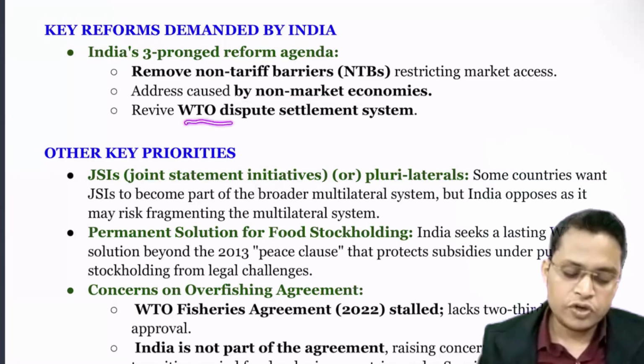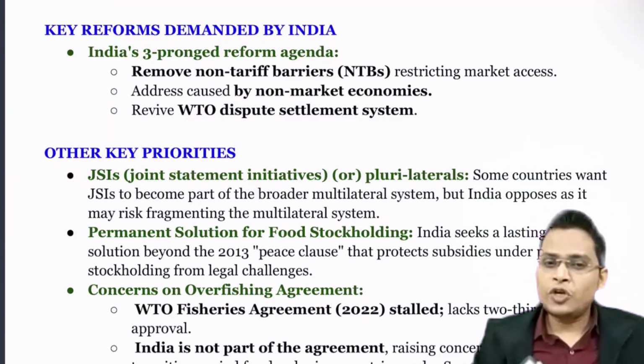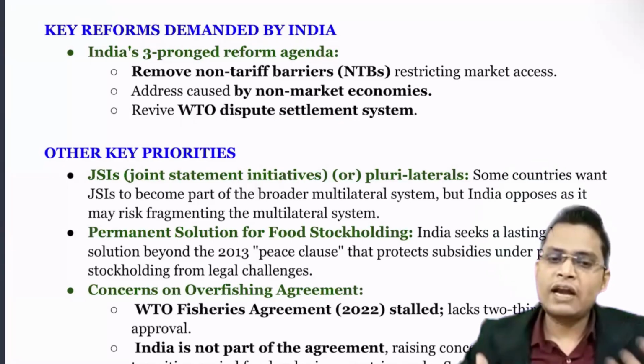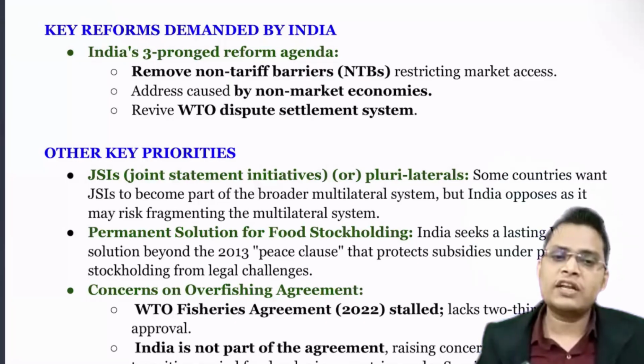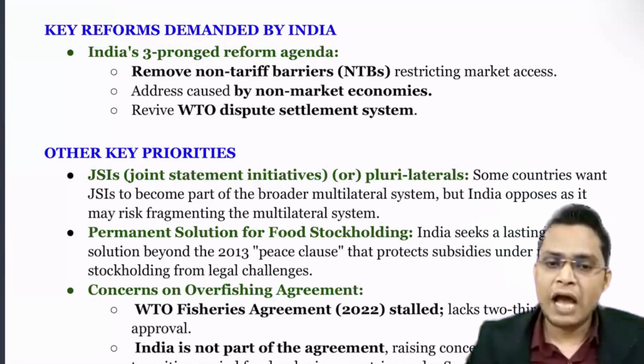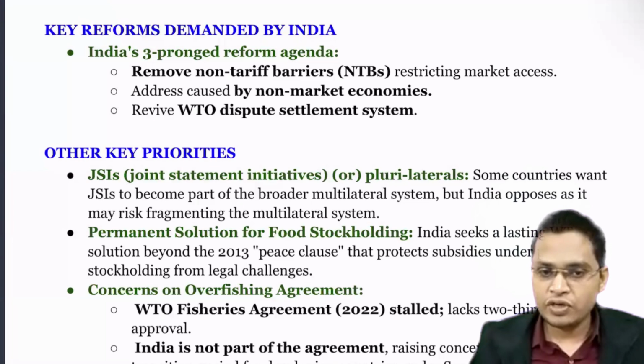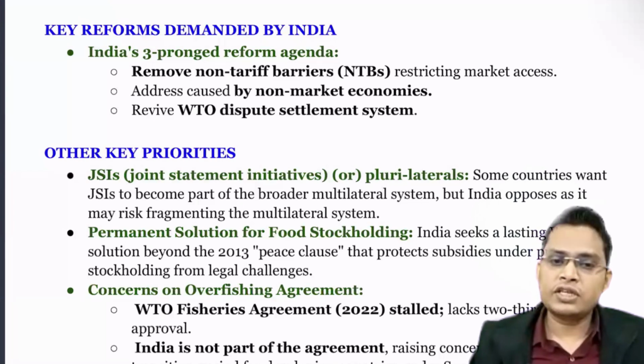Next is a review of the WTO dispute settlement system. This is a very good system where, in case of any trade dispute, we can go there and find a solution. If there is no trade settlement body, in that case we have to listen to the big countries' diktat, like USA recently imposing sanctions. We don't have any other option to file an appeal or discuss it.